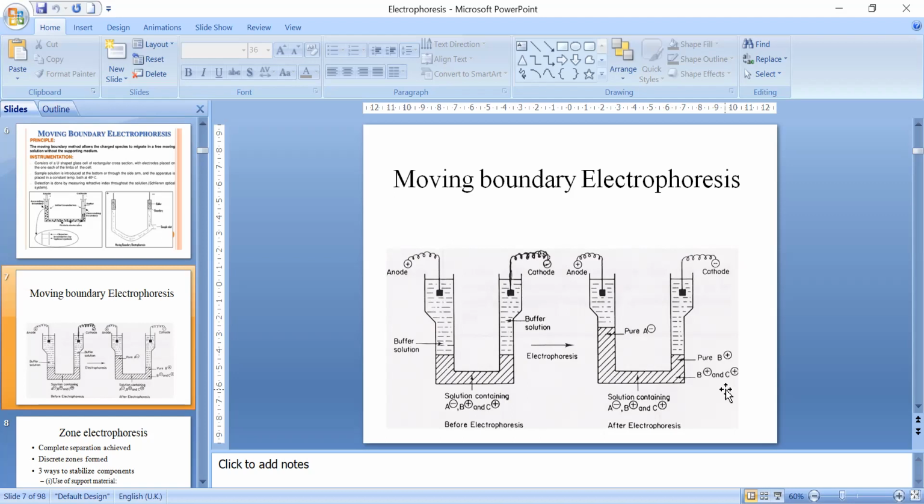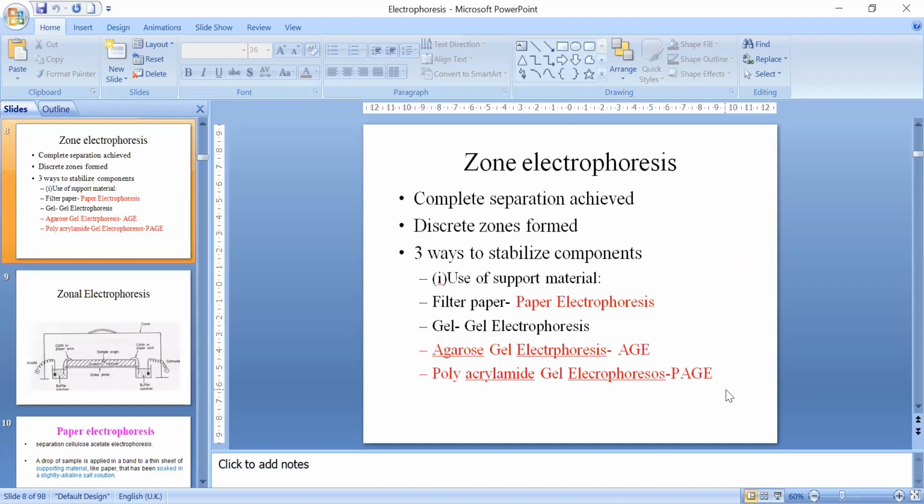Since the matrix is a watery matrix, a buffer matrix, a loose matrix, people thought that instead of using a loose matrix, if we can have a rigid matrix, then the separation may withstand. And with this concept we invented zone electrophoresis.